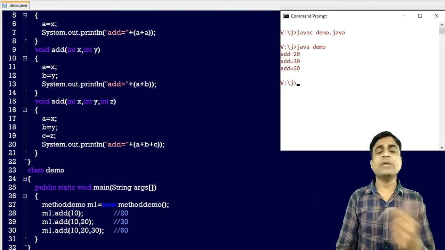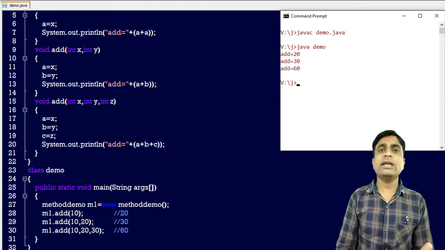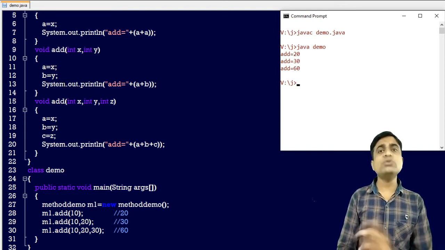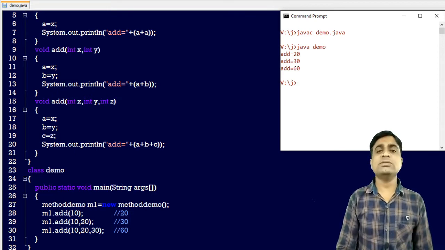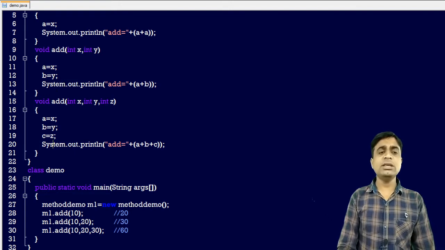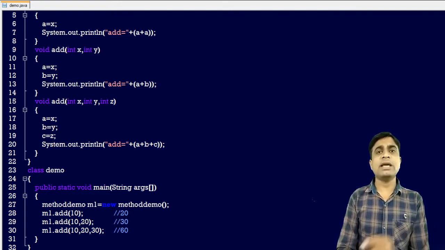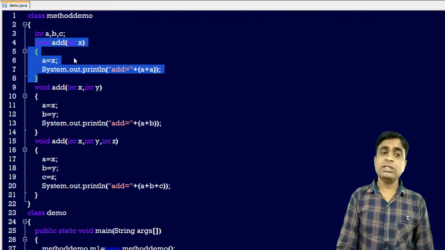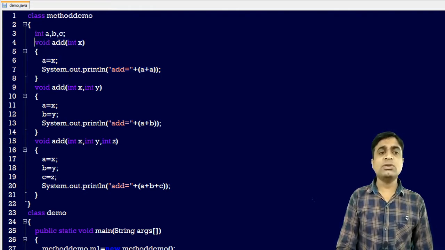For a circle you can pass one argument, for a rectangle you need to pass two arguments, and with integer or float you need to change the signature of the method so that the output will vary. Otherwise, if the signature is the same, like if I create the method void add two times, that will generate an error.